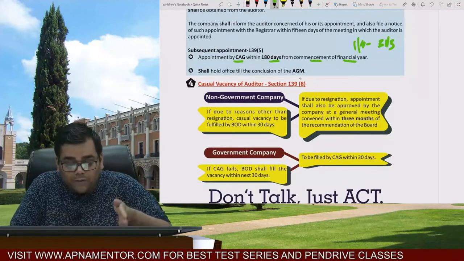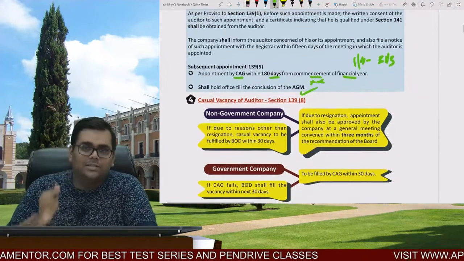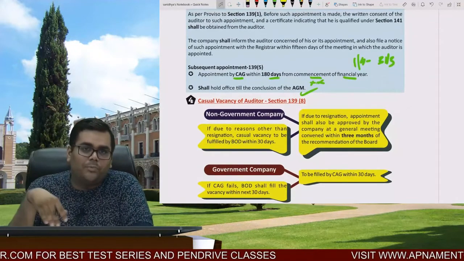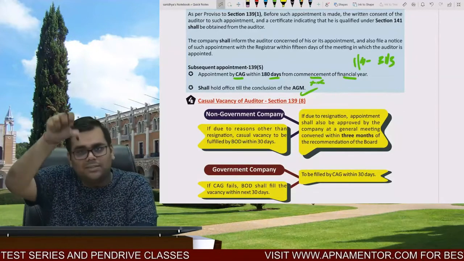Again, he shall hold office till the conclusion of the AGM. So this is very important. Because in case of a non-government company, if the auditor is appointed, he shall hold the office from the conclusion of the first AGM till the 6th AGM. That is, there is a fixed tenure of 5 years.